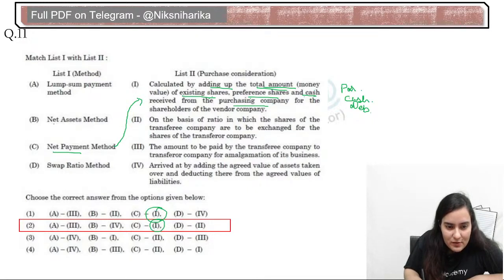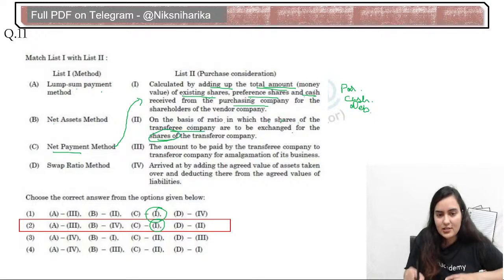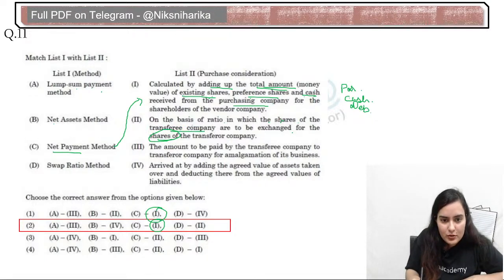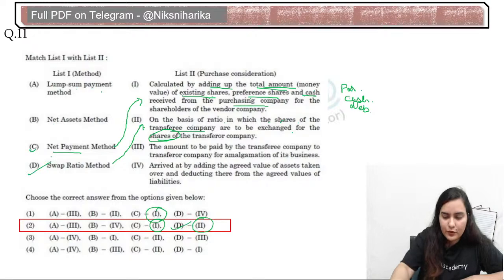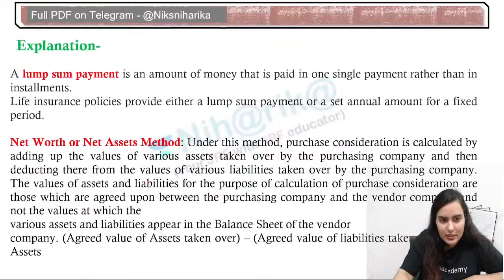Now next one, it is lump sum payment method. Sorry, this one, on the basis of the ratio in which the shares of the transferee company are to be exchanged for the shares, swap. So when shares are swapping, so DK2 is here. That's your answer. Fine. If you want to read the remaining ones, you can read it, and I've also given the explanation. Would you like to read the explanation with me, or you'll do yourself? You have done an Unacademy Plus also.